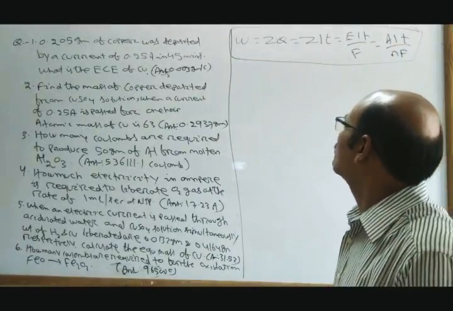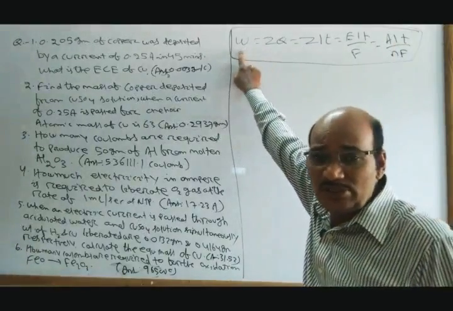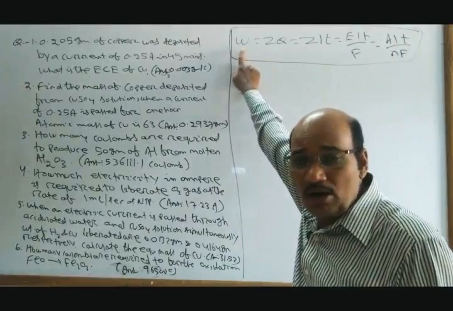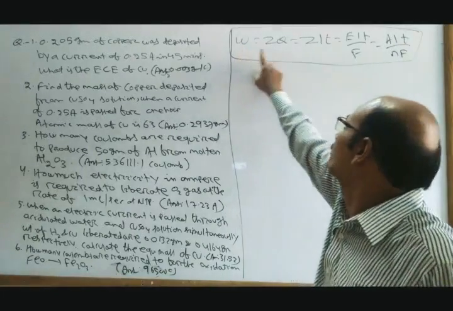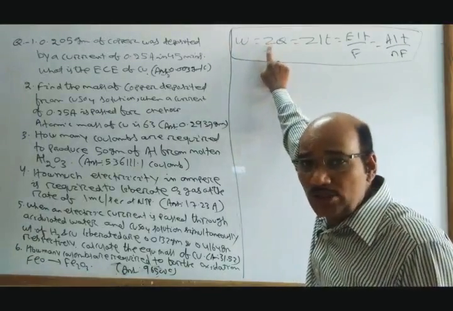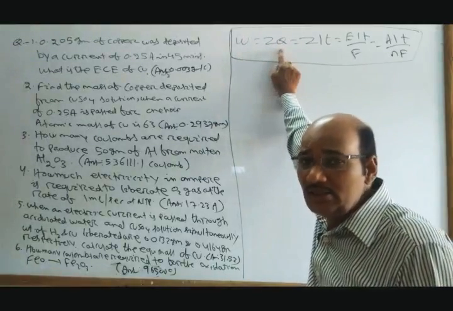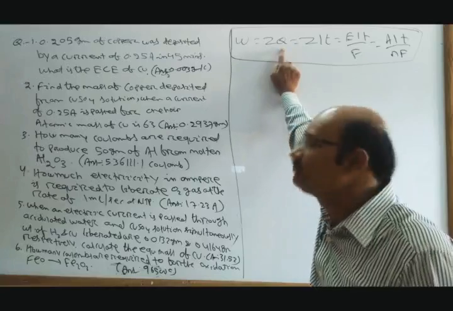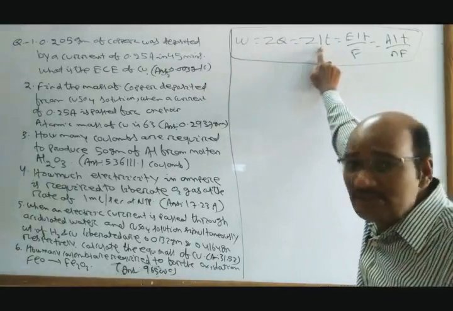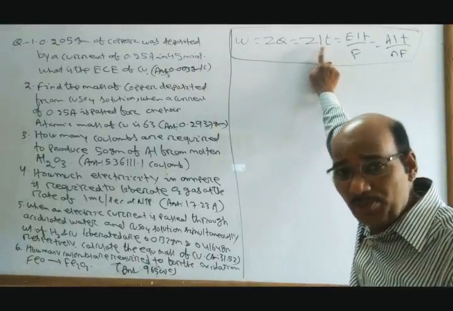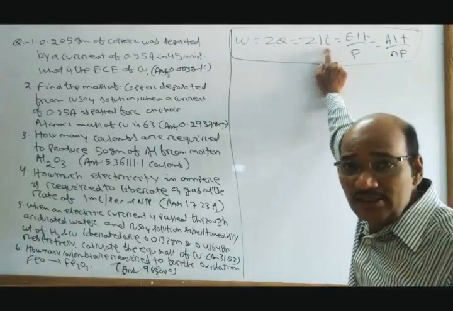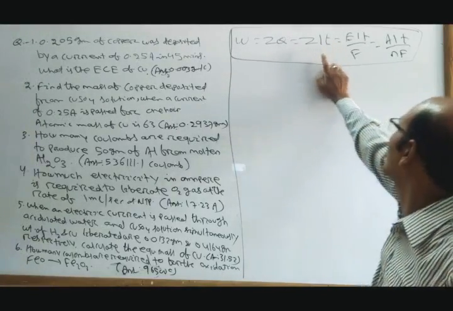W is the amount of substance deposited or liberated in gram. Z is the electrochemical equivalent. Q is the quantity of electricity or the charge in coulomb. I is the strength of current in ampere. T is the time in second.